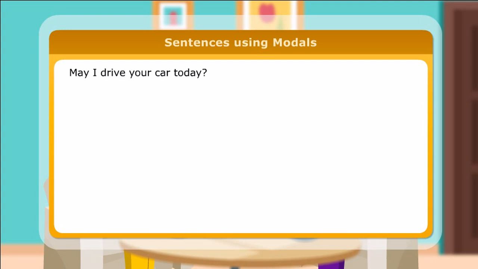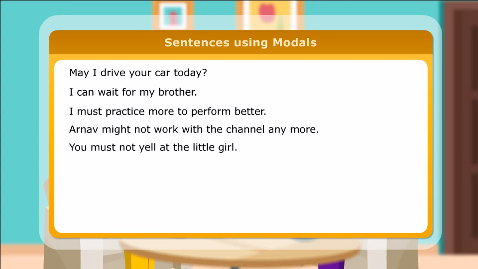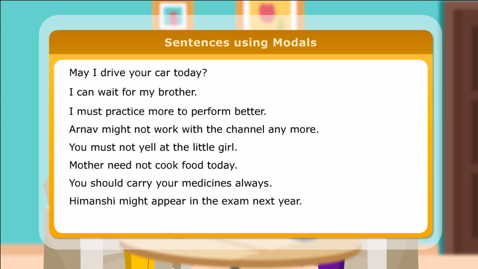Here are a few more sentences using modals. May I drive your car today? I can wait for my brother. I must practice more to perform better. Arnav might not work with the channel anymore. You must not yell at the little girl. Mother need not cook food today. You should carry your medicines always. Himanshi might appear in the exam next year. I may get involved in some social work.